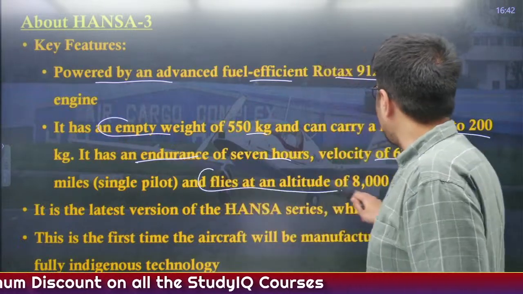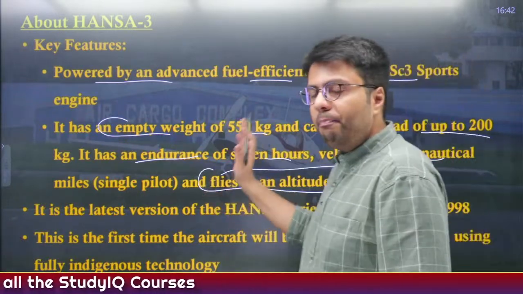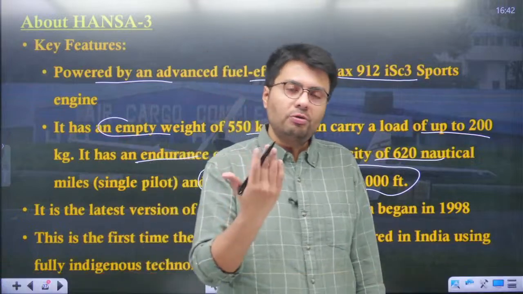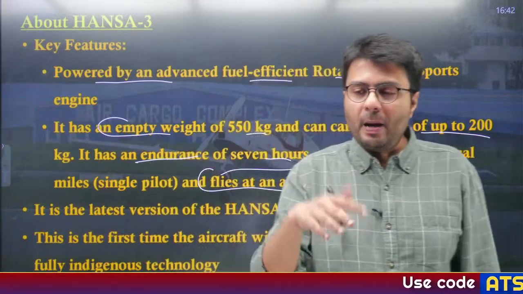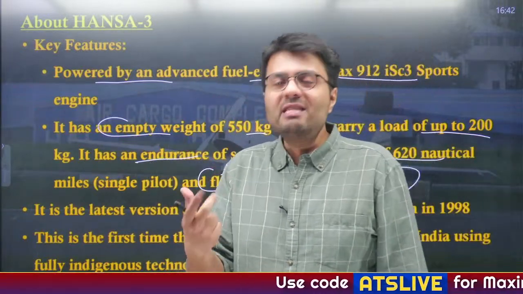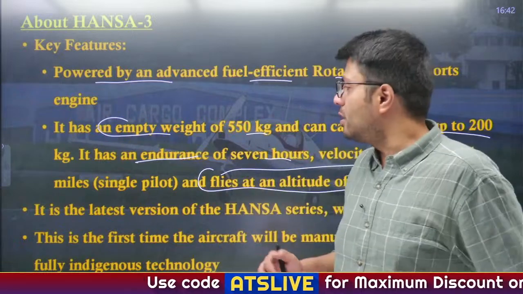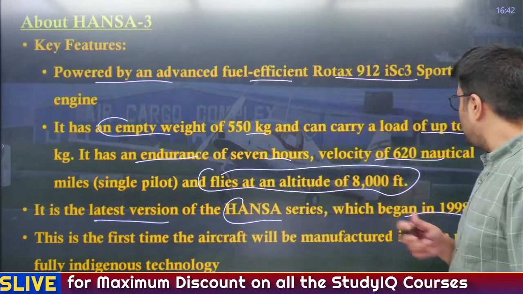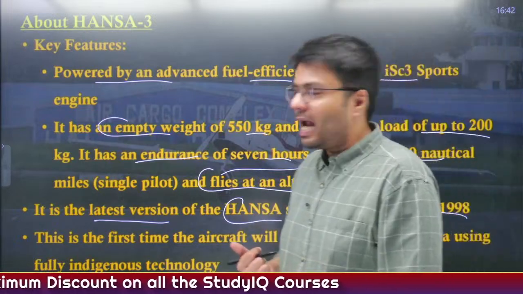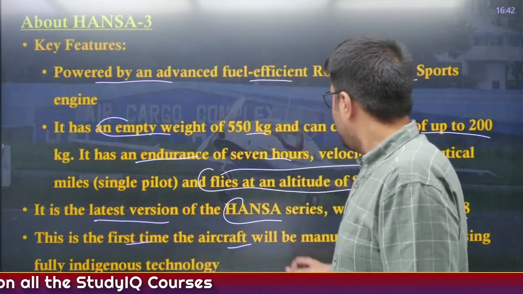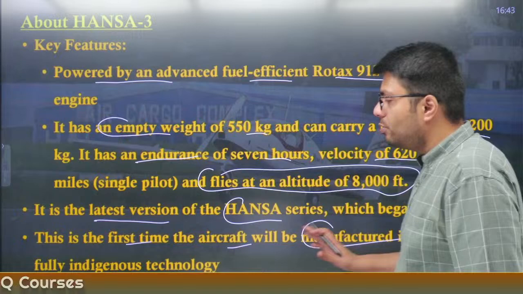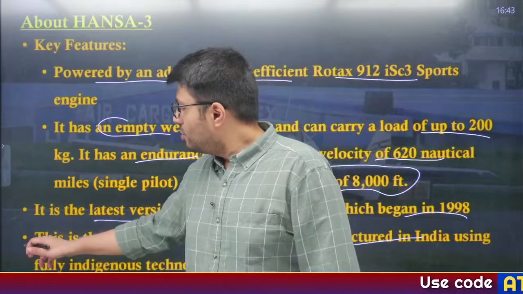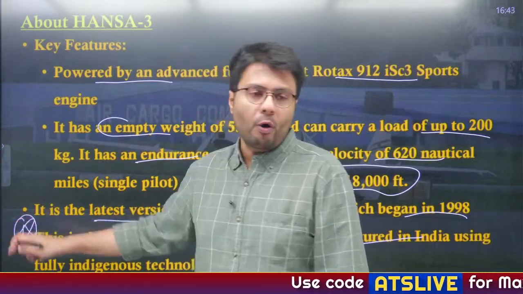Now, it flies at an altitude of 8,000 feet. So, any pilot trainer aircraft, these are usually slower aircrafts, which allows the pilot to actually make his skill much better in the usual circumstances. And it is the latest version of the Hansa series of aircrafts which began to be manufactured in 1998. Now, this is the first time the aircraft will be manufactured in India using a fully indigenous technology. So, that is why this news becomes important. Understand?